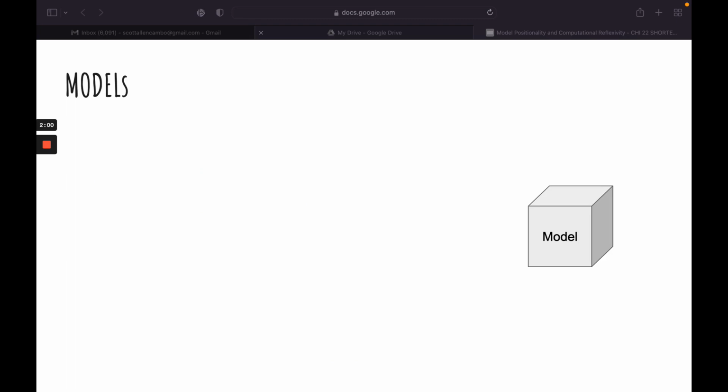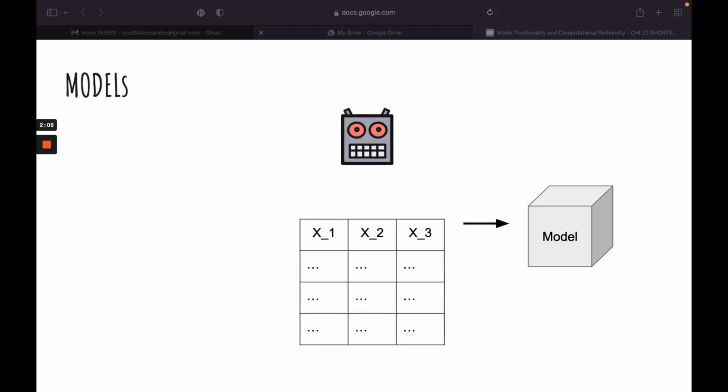These models are the culmination of many decisions that the data scientists made, as well as the many decisions made by others in the world that produced the data. For example, the two most consequential decisions in building a model may be the machine learning algorithm we use to build it and the data that the algorithm is going to learn from. Given this, we might say that a model is simply an extension of the data scientist's decision, and so understanding the data scientist's positionality should be sufficient. However, there are two issues that complicate this.